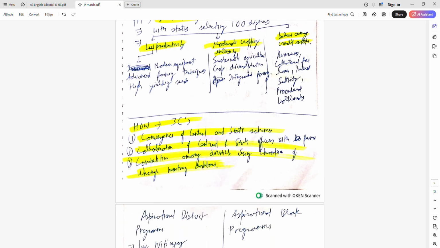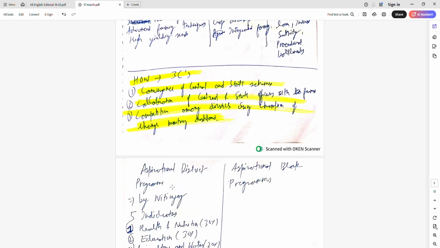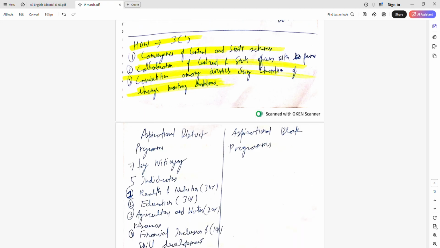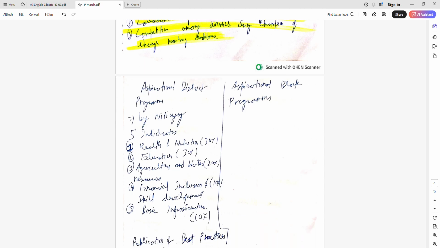Dhan Dhanya is just a derivative of this, because this also has agriculture, but it's just one of the 5 indicators. Health and nutrition 30, education, agriculture and water resources is just 20. So they made a separate one for this. So these are the 5 indicators: health and nutrition, education, agriculture and water resources, financial inclusion and skill development, basic infrastructure.